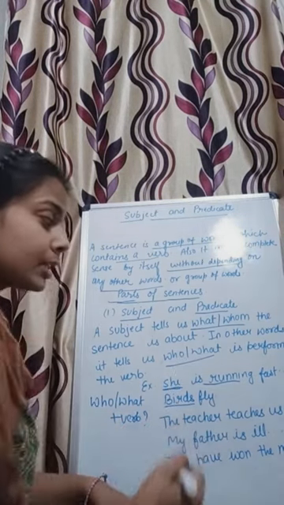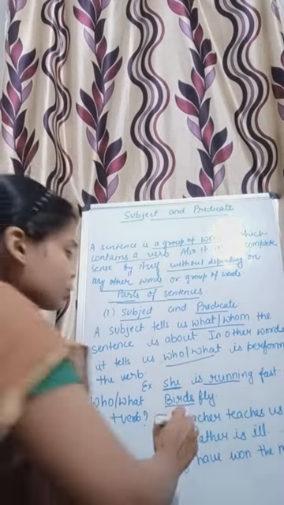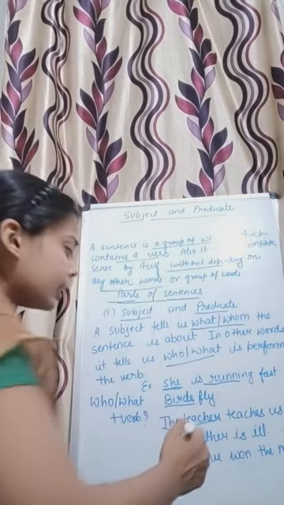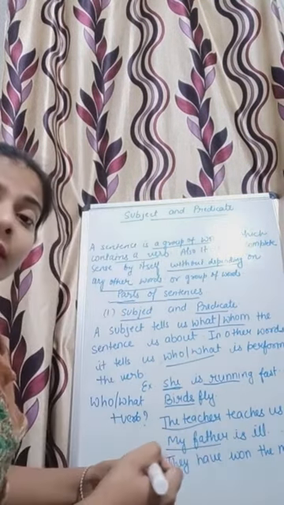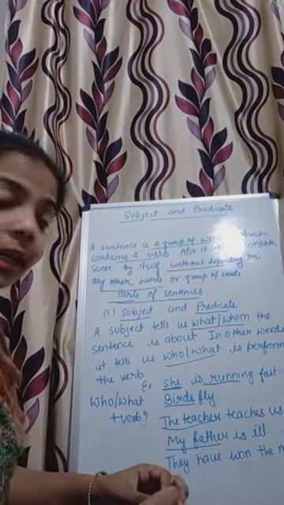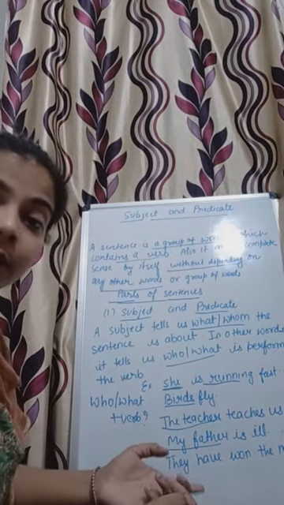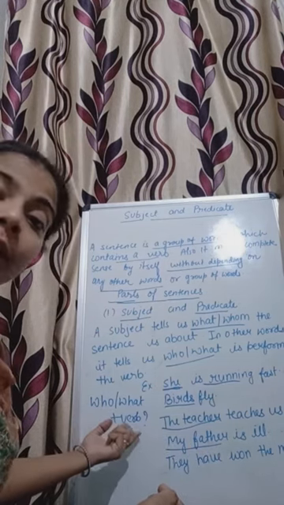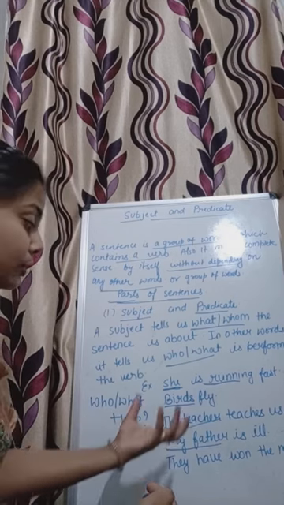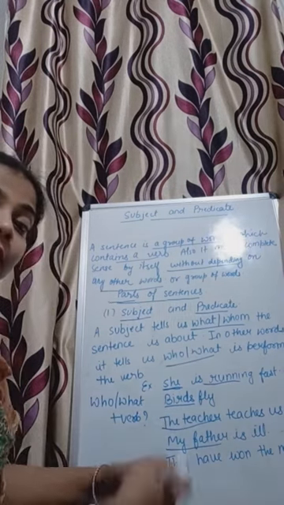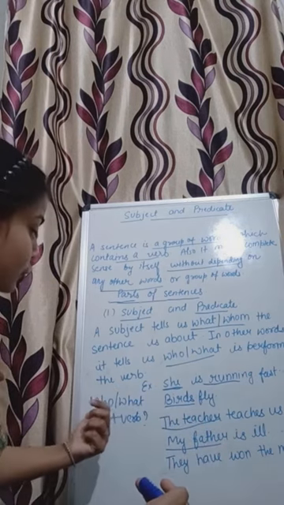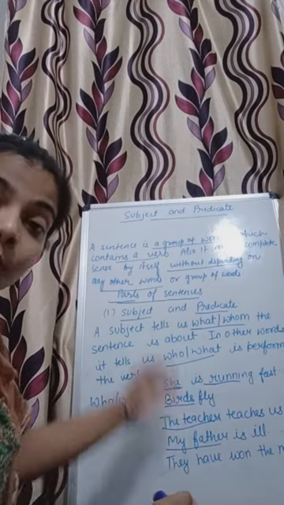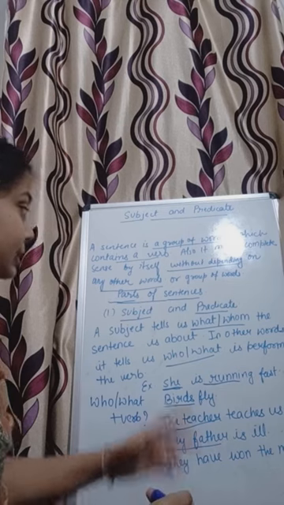Let's take some other examples also. The teacher teaches us grammar. Who teaches us grammar? The teacher teaches us grammar. My father is ill. Who is ill? My father is ill. So you can see in these examples that these are the replies that you are giving when you ask a question by adding who or what, isn't it? So those nouns or pronouns which come in reply when you raise a question with who or what with a verb, those words or that part of the sentence is known as subject.